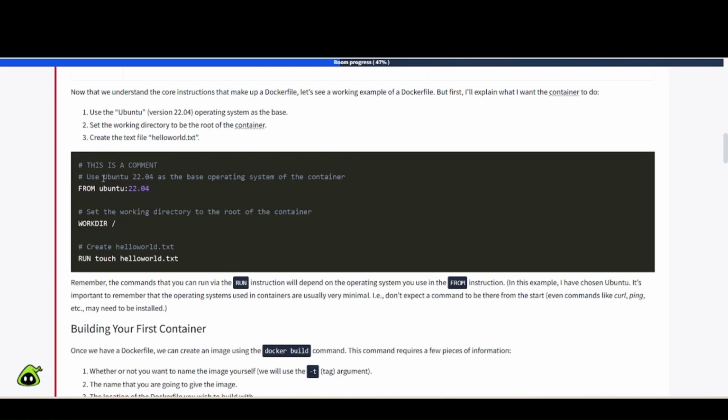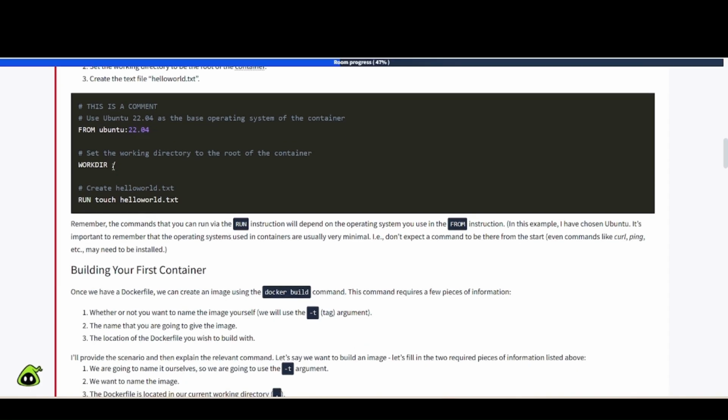Interesting there. All right, so this is a comment. Use Ubuntu 22.04 as the base operating system of the container, and to do that, you're going to use FROM ubuntu:22.04. Remember back to tags to get that version of it. Set the working directory to the root of the container. So WORKDIR, and it's setting it to the root, which is that /. Create helloworld.txt. They're using RUN touch helloworld.txt. Remember, with RUN you can run those commands, and they're using touch to create that file helloworld.txt, which you would normally see in a terminal.